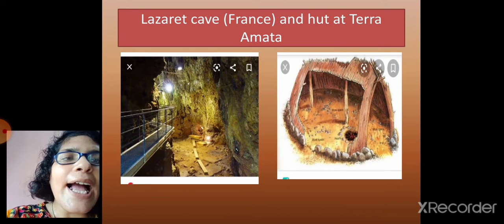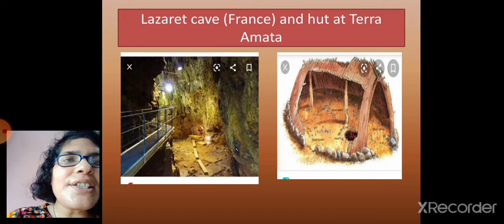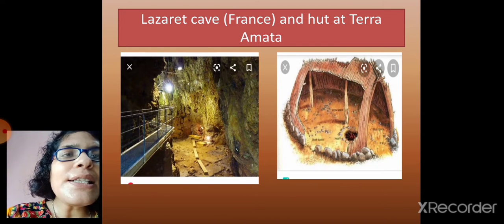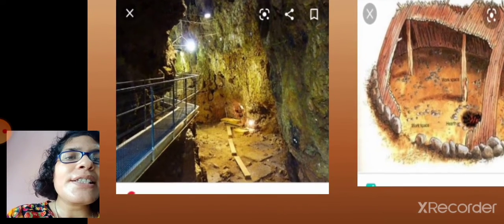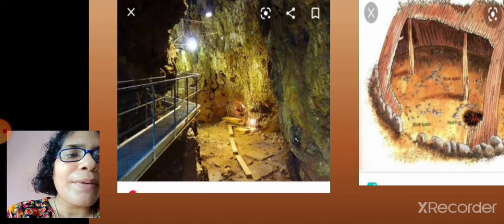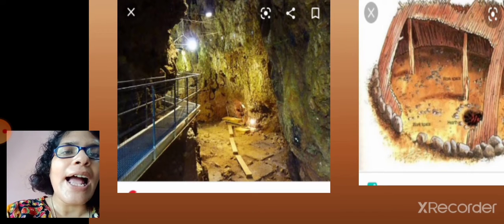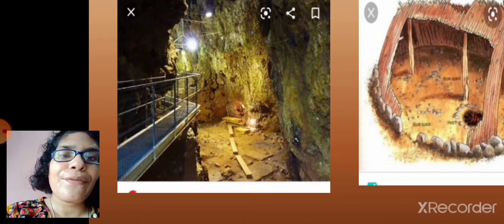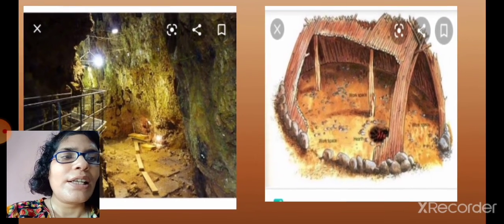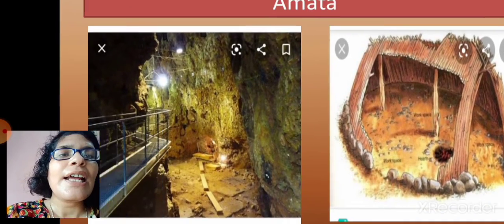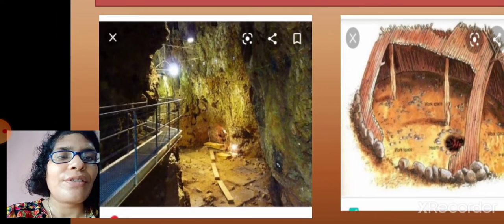Next, see, I have shown you two pictures in this slide. One is Lazaret Cave, France, and another is a hut at Terra Amata. Here this cave dwelling was made by early humans. We have seen early humans had lived in this cave. And same thing about this hut. It's a very ancient hut and this is a very ancient cave.